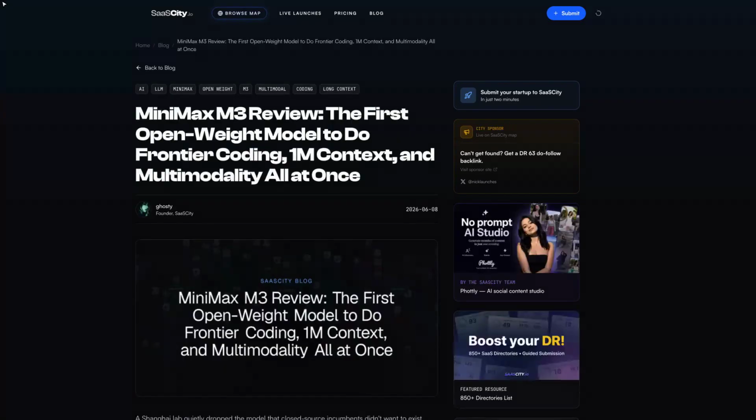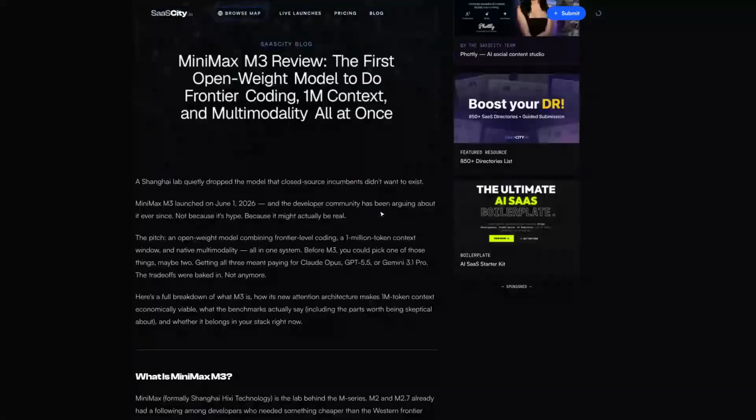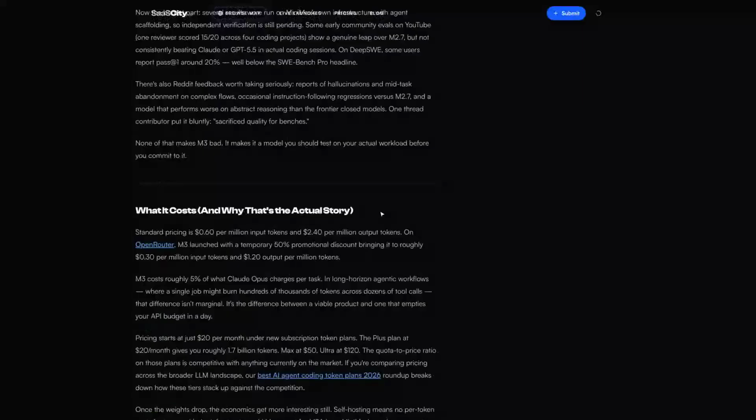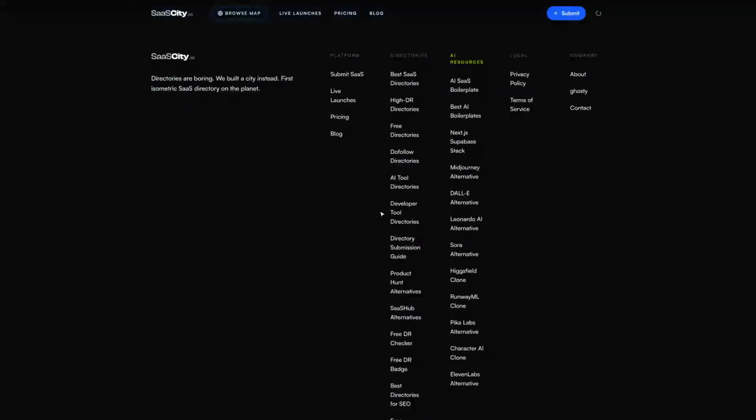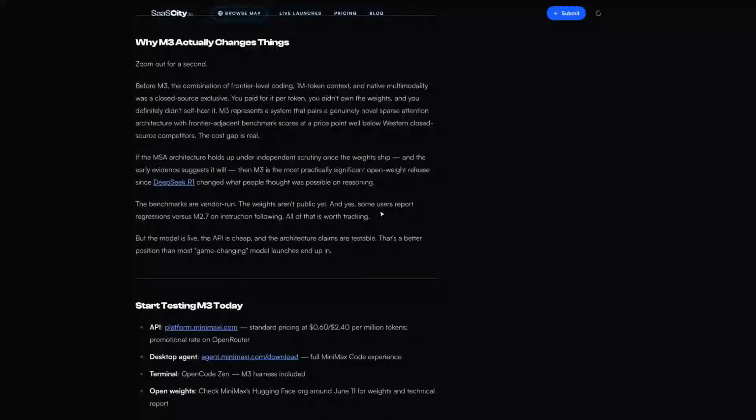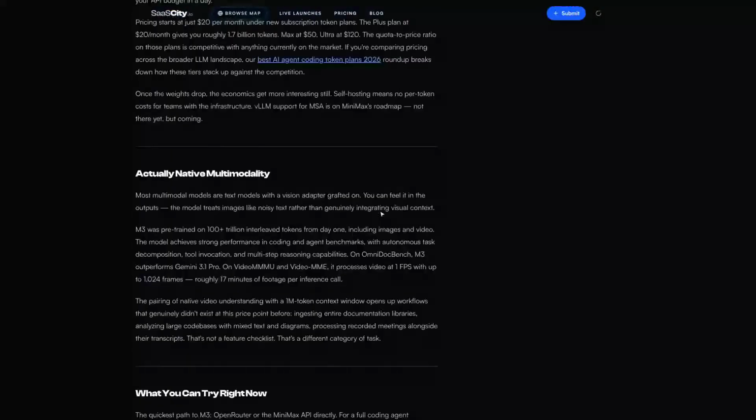Minimax M3 costs $0.60 per million input tokens, which is about 5% of what Claude Opus 4.8 charges. That's the number that stopped me cold when I pulled up the pricing page next to the SWE Bench Pro score of 59.0%.